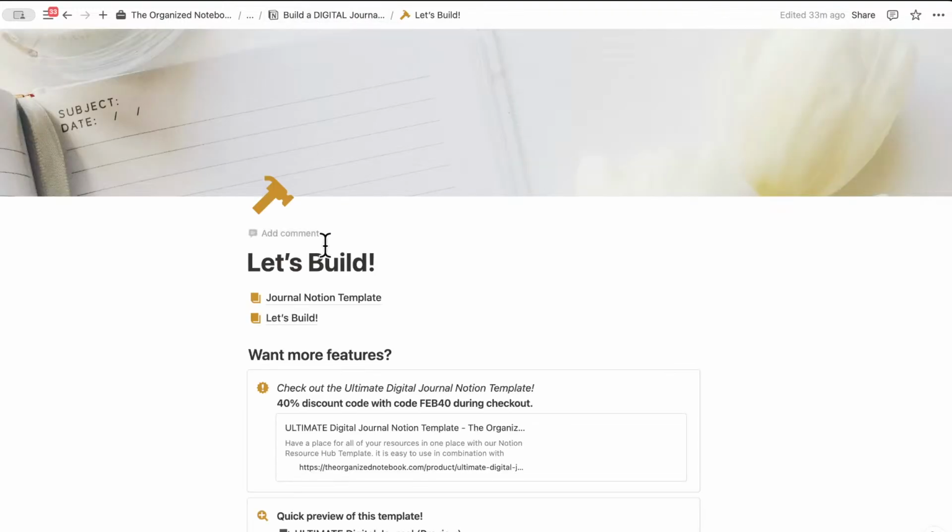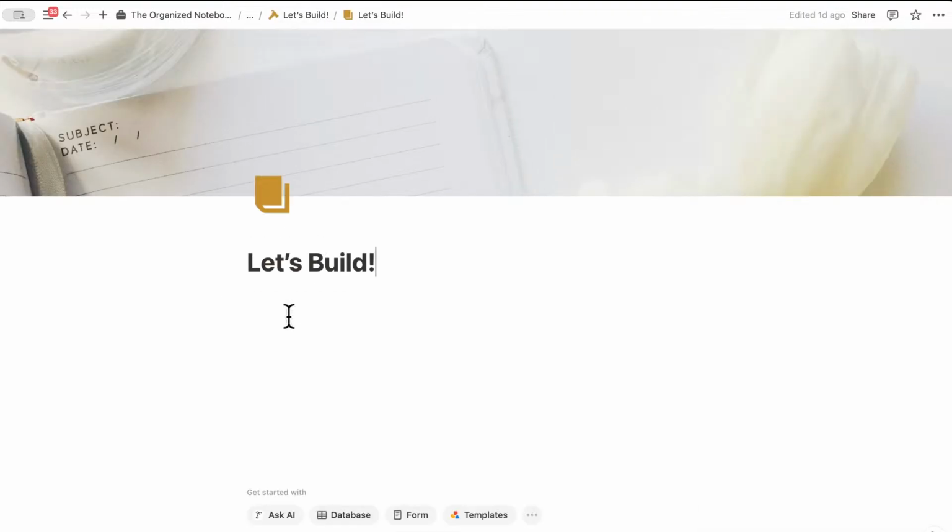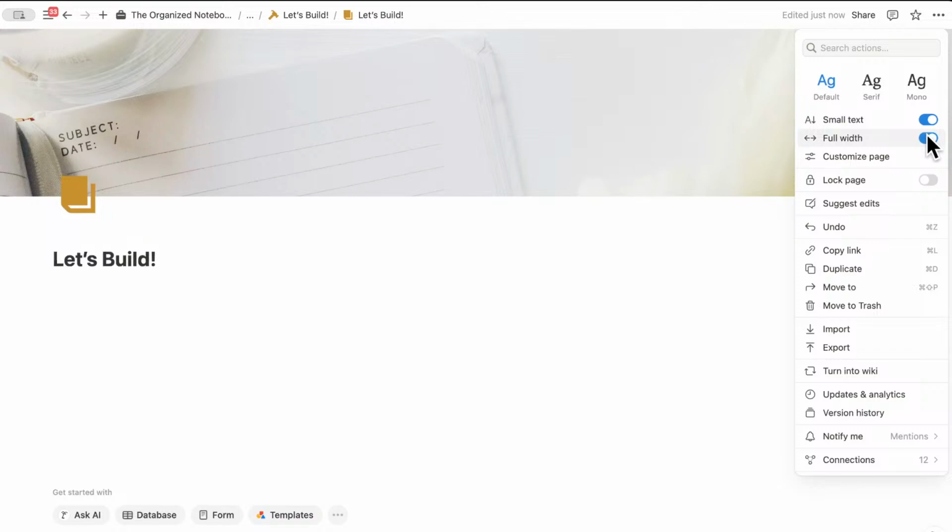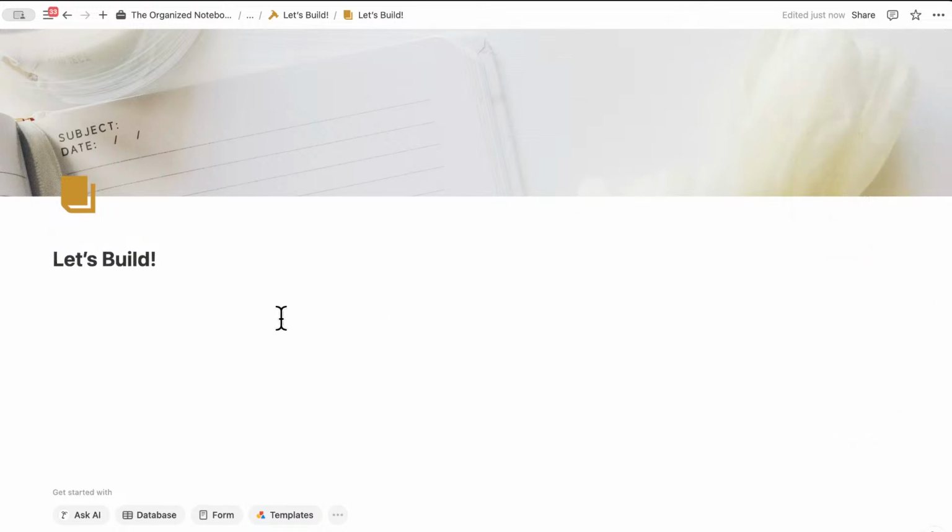And if we go here, you can get started with an empty Notion page. So the first step to building a journal is to go over to the top right-hand corner of an empty page and then turn on small text, full width. And this allows you to have more space on the page. And I'm hoping that one day Notion will have this as a default setting because I basically use this all the time. Then you can go ahead and change the cover photo if you'd like, as well as change the icon to whatever icon you'd like to use. And then we can get started with the structure of this template.